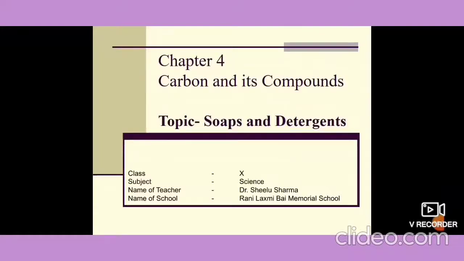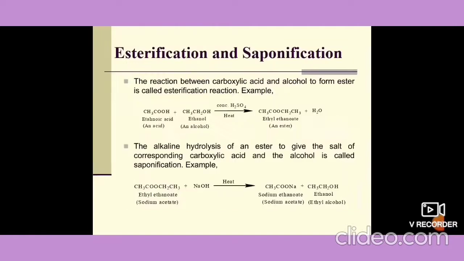Hello students, today's topic is soaps and detergents. This is the last topic of chapter 4, carbon and its compounds.